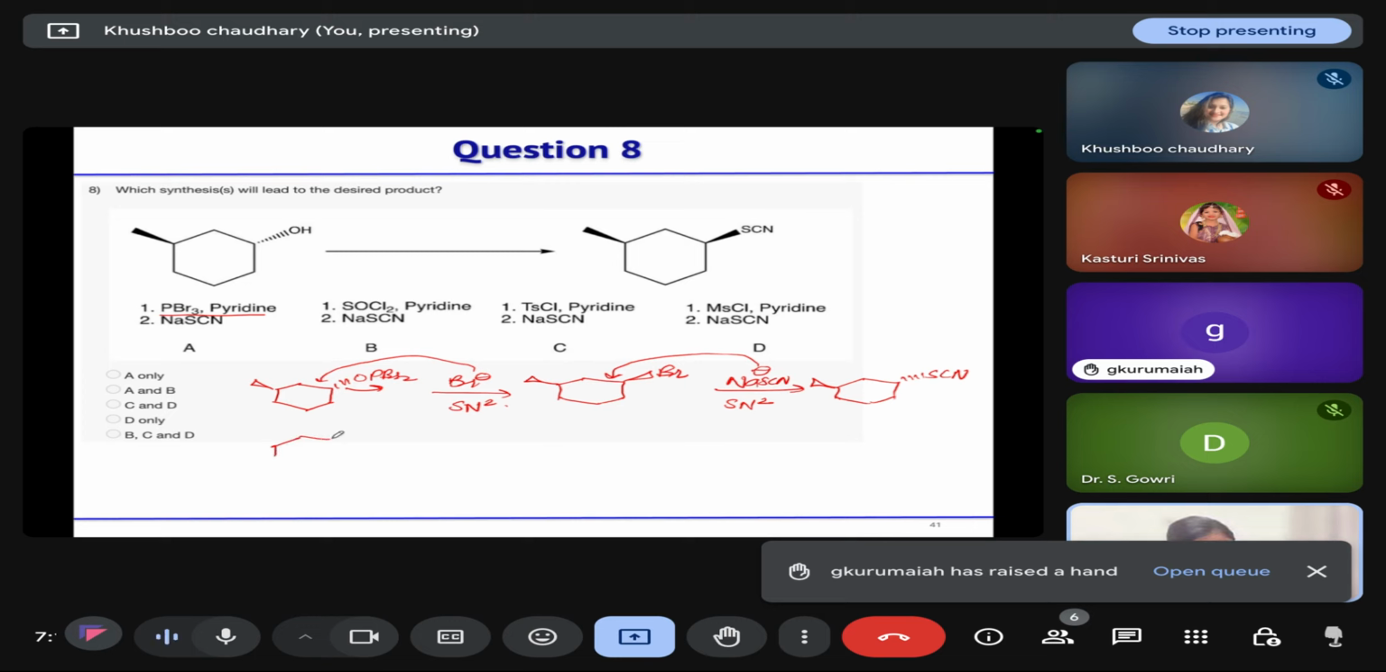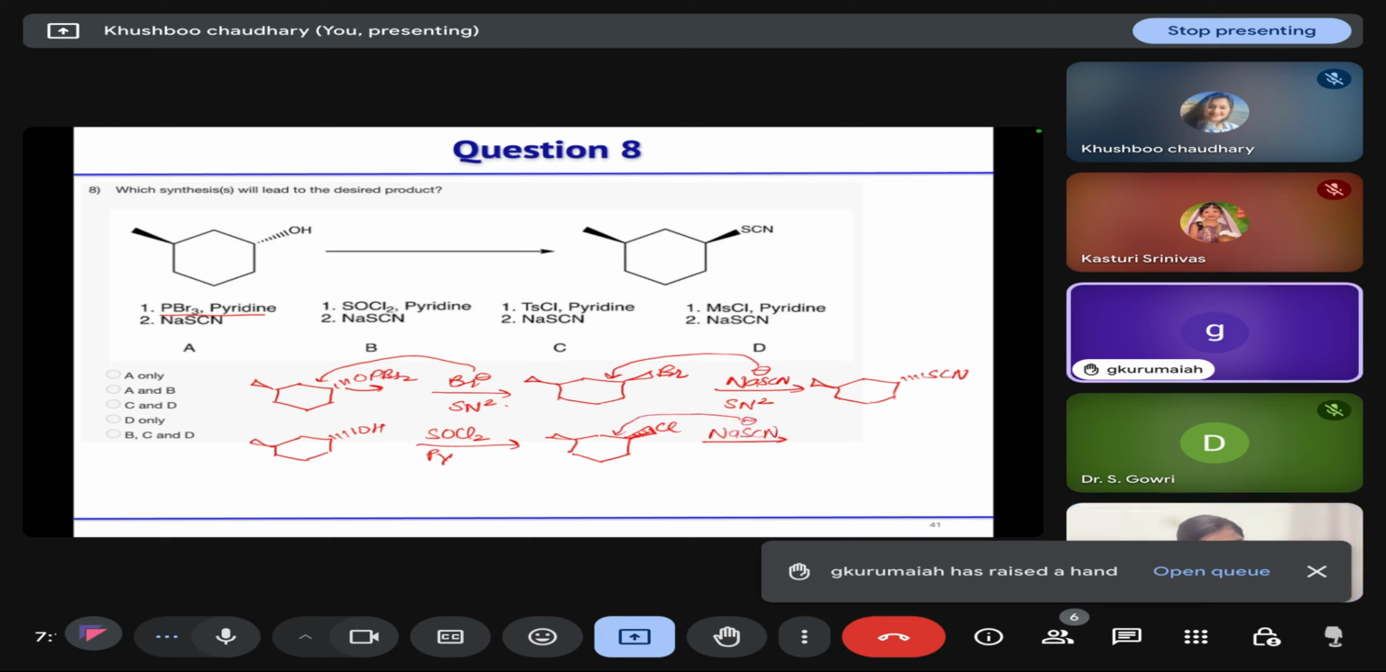In the second case, SOCl2: what will it do when it reacts with alcohol? You will get your chloro compound. This oxygen will attack at the sulfur first, chloride will leave, and then chloride will attack from the opposite face, so it will form this first, and then your sodium thiocyanate will attack from the, sorry,